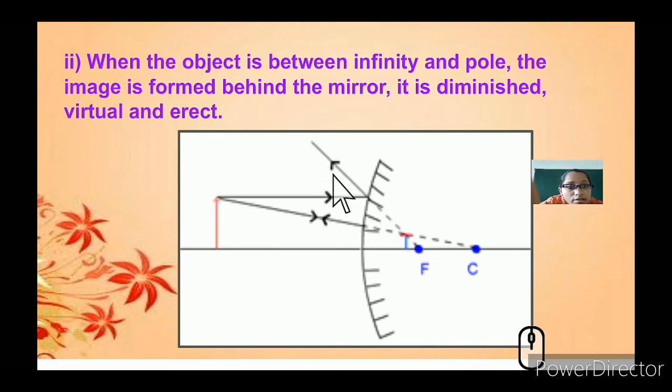For these diverged rays you will make an imaginary line through the focal point. One you will make as if it is passing through the center of curvature. You can see that the 2 lines meet here, and what is happening here? The image formed is smaller than the object, and you can see that this is a virtual image and it is smaller. Smaller means diminished.